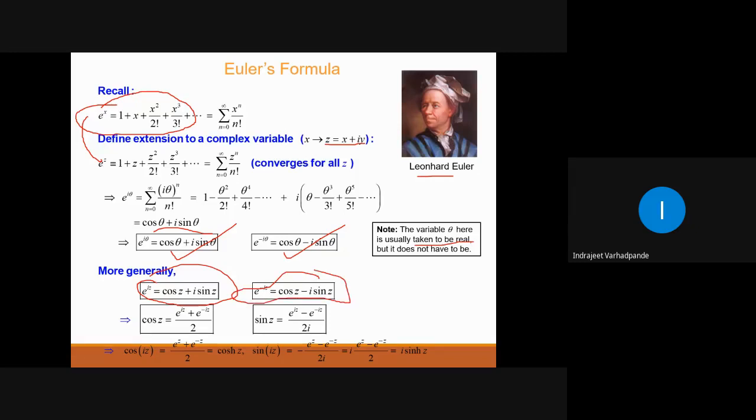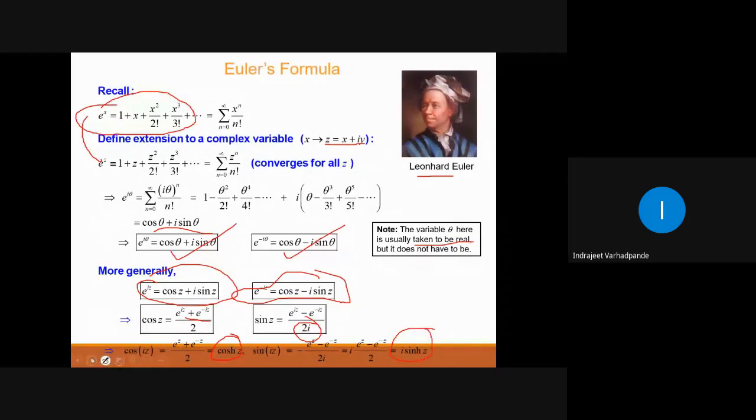Last time, if you remember, in one of the examples of method of separation of variables, we have tried to simplify it in this manner. Cos z is e to the power iz plus e to the power minus iz upon 2. Sin z is e to the power iz minus e to the power minus iz upon 2i. So this is what we get from the Euler's formula, and this is for the hyperbolic function.